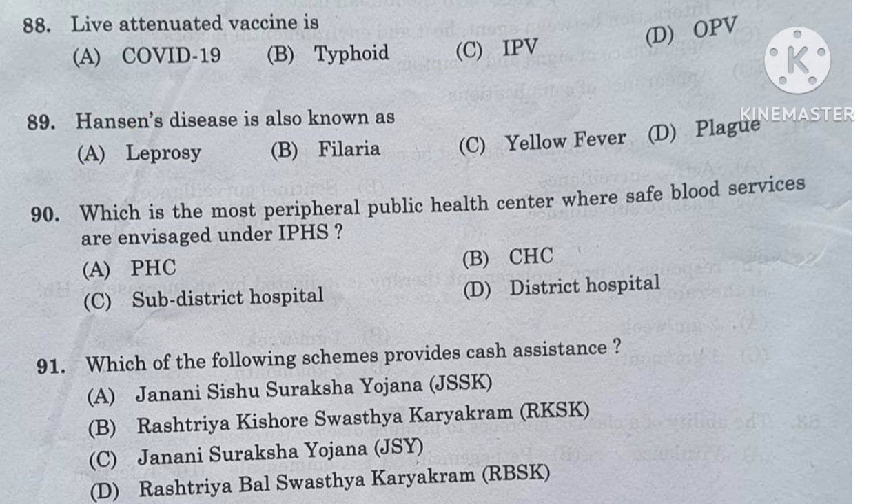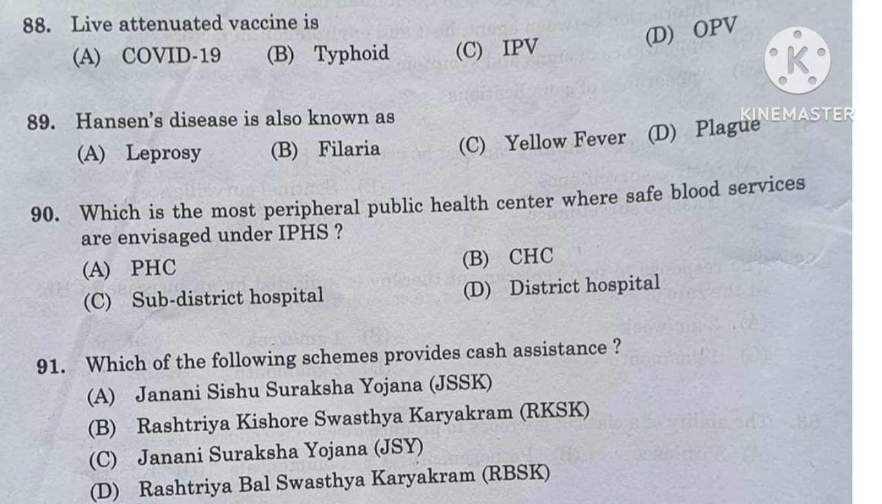Question number 90. Which is the most peripheral public health center where the safe blood services are involved under IPHS, the Indian Public Health Standards? PHC, CHC, Sub-District Hospital or District Hospital. And here the right answer is option B, CHC, Community Health Center.